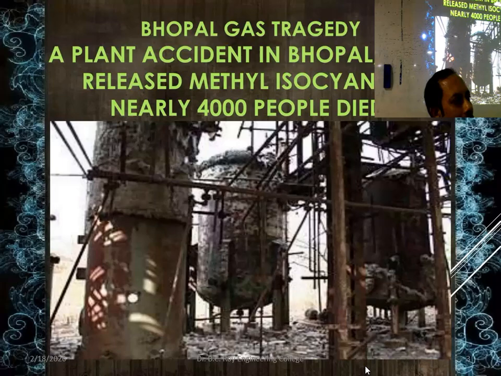Bhopal gas tragedy. What was the gas? Methyl isocyanate gas. MIC. Methyl isocyanate gas is a precursor of carbaryl, which is a pesticide. So this was stored in a tank, and somehow the cooling system failed, and in the midnight the leakage happened and gas came out, and the whole area was affected by the gas leakage. So many people died, so many people became crippled and so on. So that is the Bhopal gas disaster.